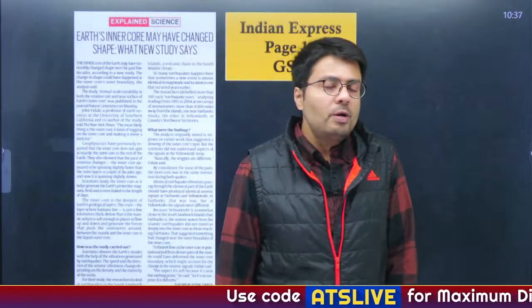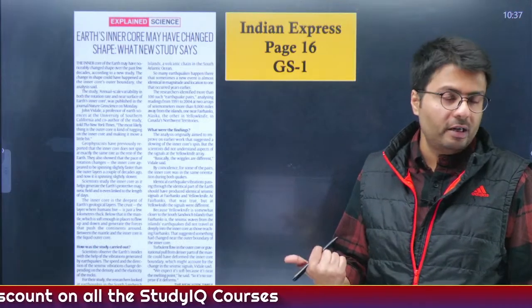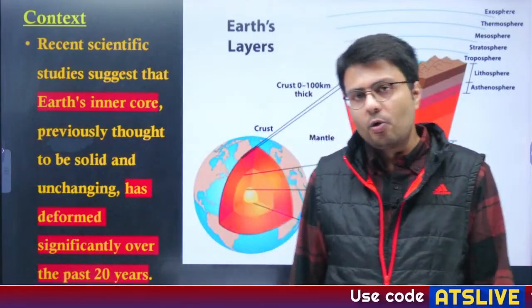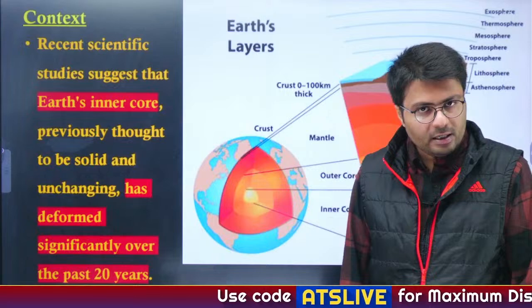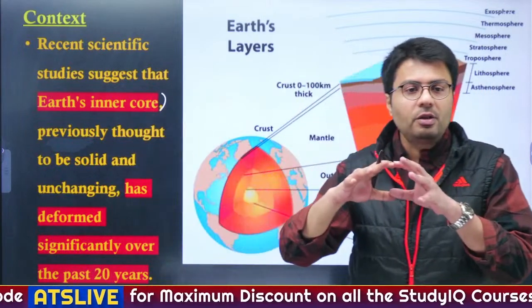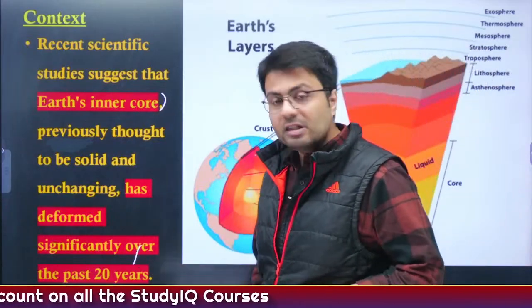Now moving to the next article. This article appeared in the Explained section and it states that the shape of Earth's inner core might have changed, and that can create a lot of different kinds of problems. So let us understand why. Why is this article talking about the change in Earth's inner core? Recent scientific studies have suggested that the shape of Earth's inner core, which was previously thought to be solid and unchanging, has actually deformed significantly in the last 20 years.